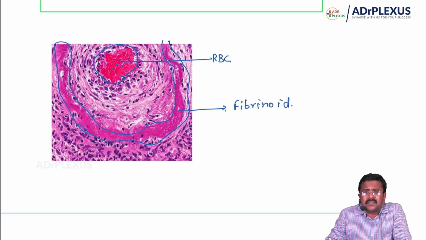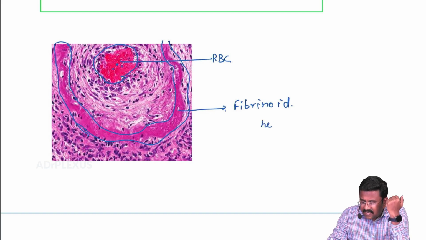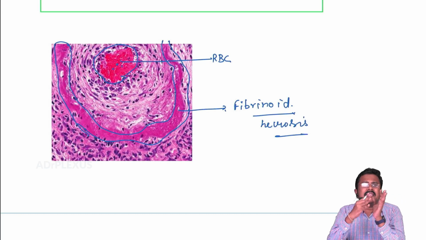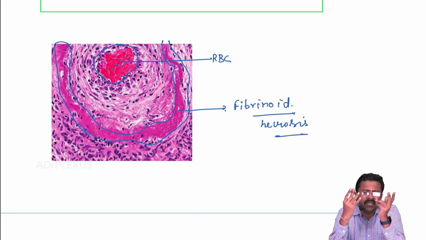You can ask me, sir, how does fibrin come to be deposited in the walls of the blood vessel? What could have made it deposit there? It is basically antigen-antibody reactions. In SLE and many of these vasculitides, there may be an autoimmune disease.